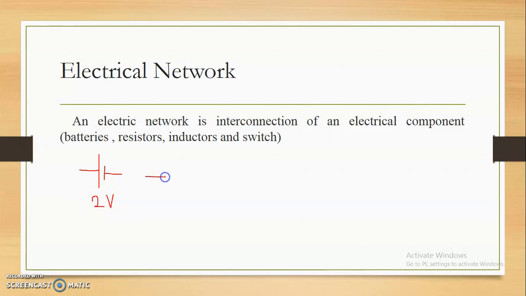Now, if a number of such cells are connected in series, then it is going to be the formation of a battery. Here, three 2-volt cells are connected in series. Therefore, the total voltage across this battery is going to be 6 volts.